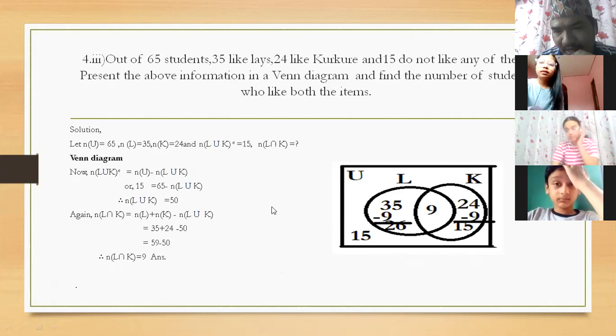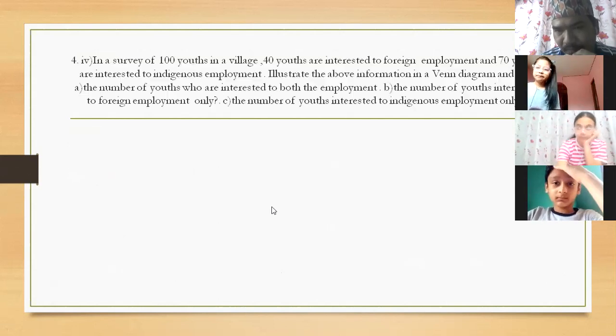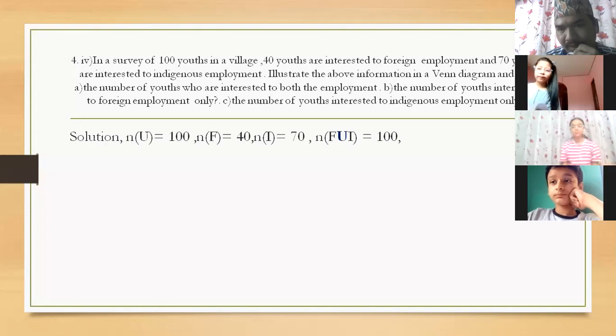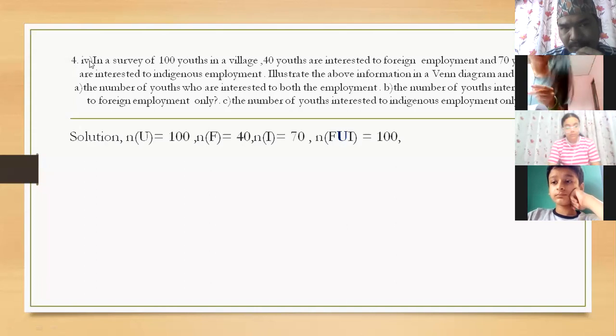Do you have any difficulties in today's class? No, sir. Look here. I have to add one more here. In this one survey, there is some time remaining. In a survey of 100 youth in a village, 40 youths are interested in foreign employment and 70 youths are interested in indigenous employment.